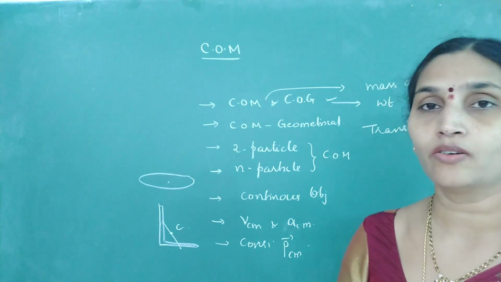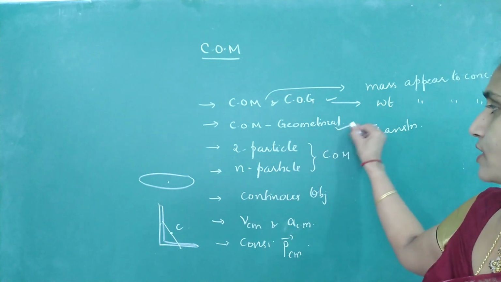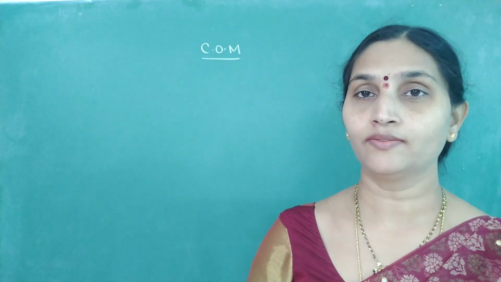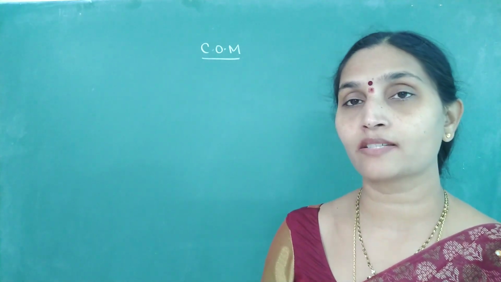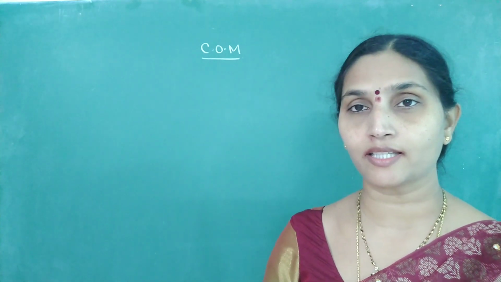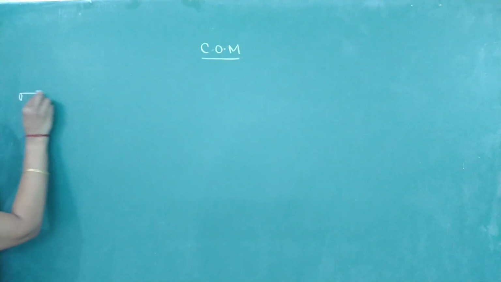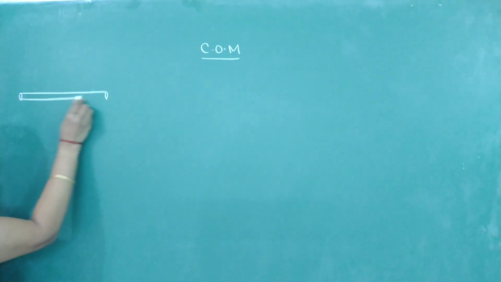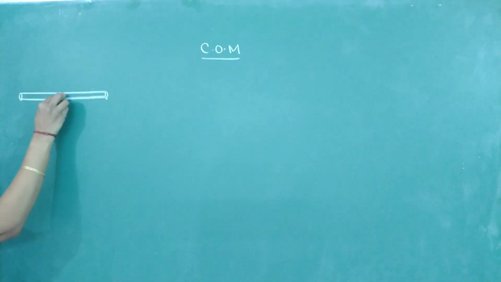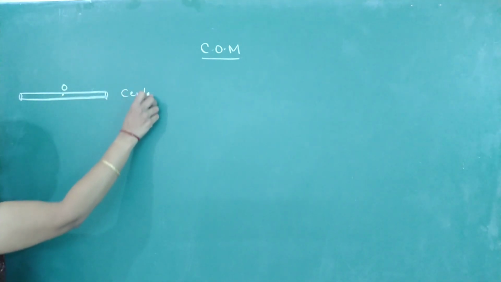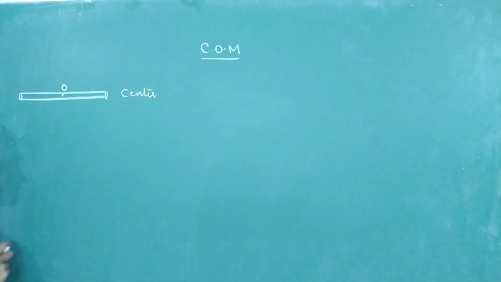Now let us see how to locate center of mass for geometrical objects. In general, for geometrical objects, center of mass coincides with its geometric center. Let us start with a metal rod. For a metal rod, where does the center of mass lie? If it is of uniform density and uniform cross-sectional area, center of mass lies at the center, half of its length.